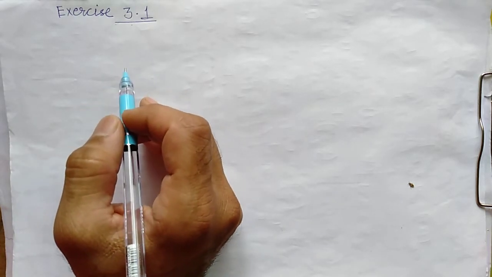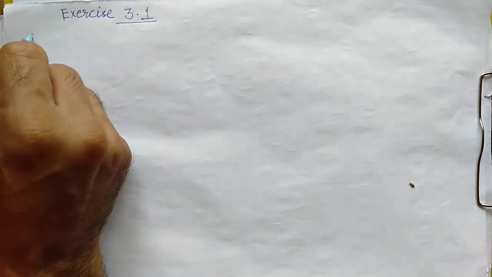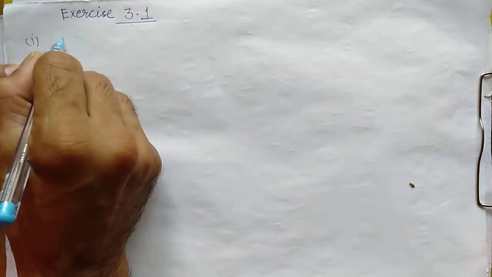See the question, according to the question, Aftab and daughter. Let's take the present ages from our side. This is question number 1.